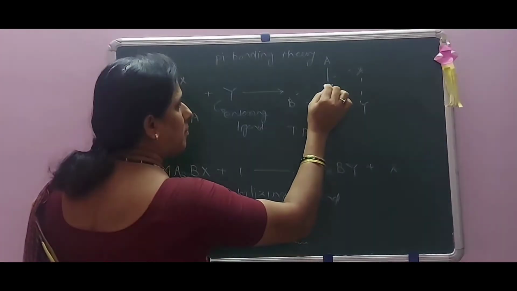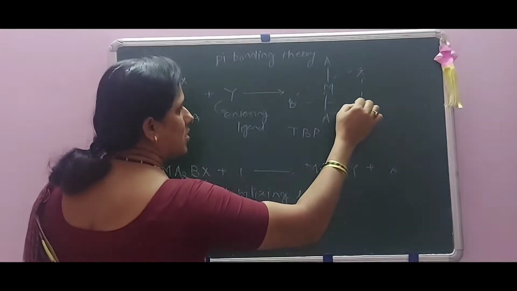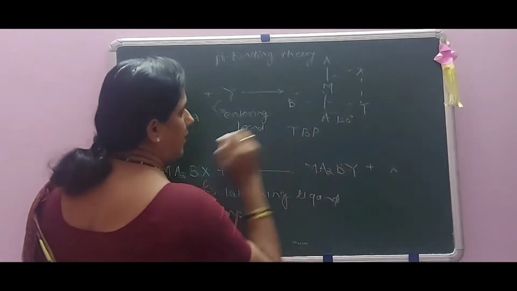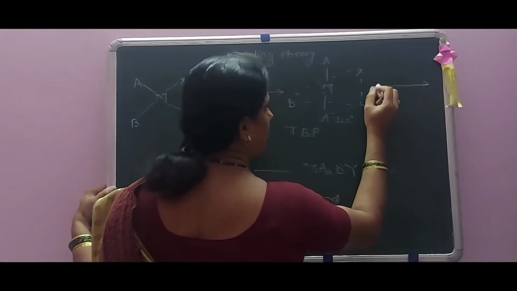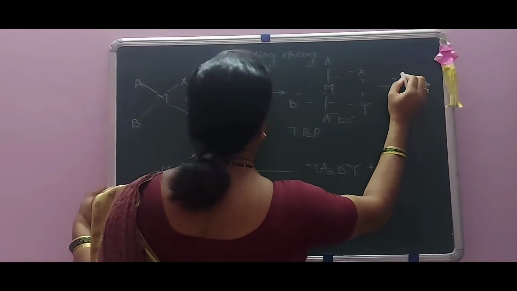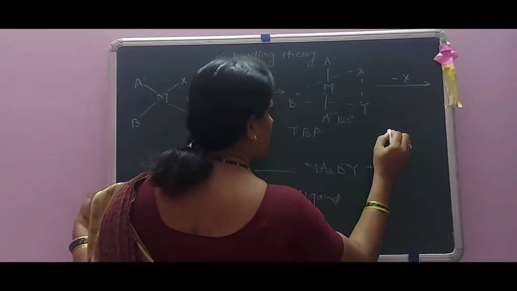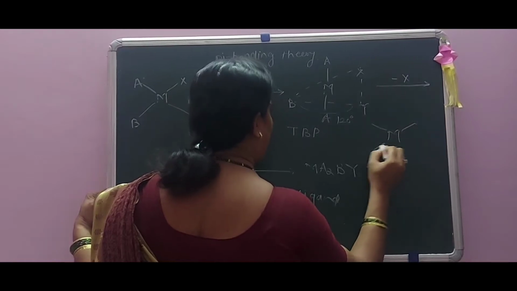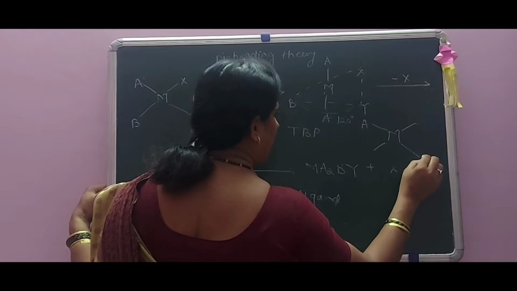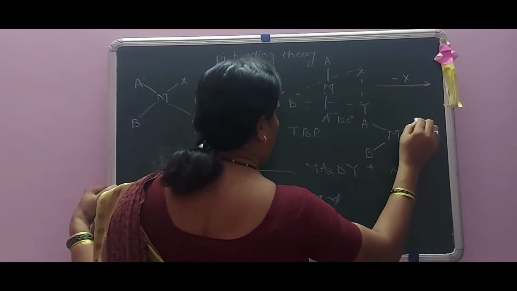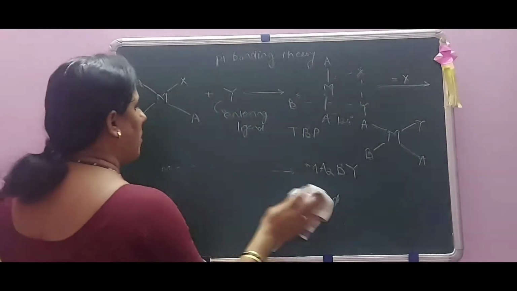And the angle BMY is known as a 120 degrees angle. And through this there is an elimination of X, that is X minus. There is formation of this square complex as shown here, that is Ma2BY. This is the square planar complex here.